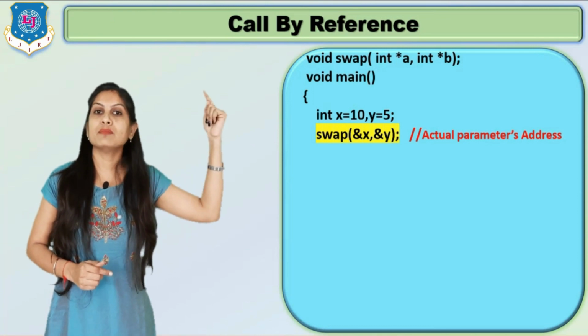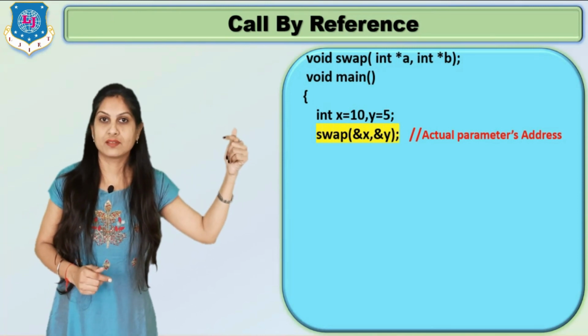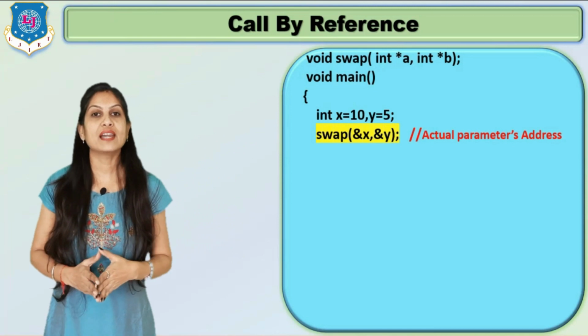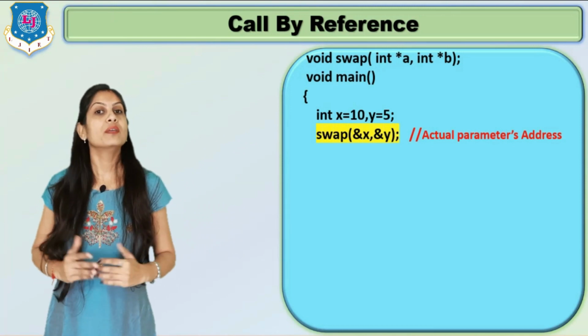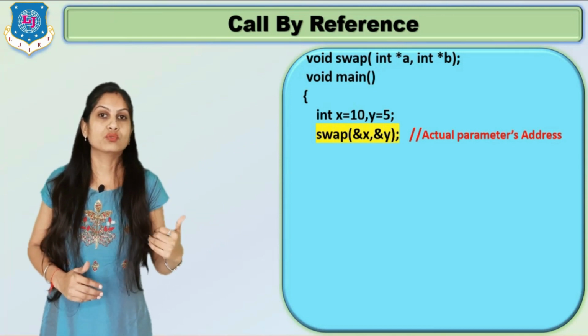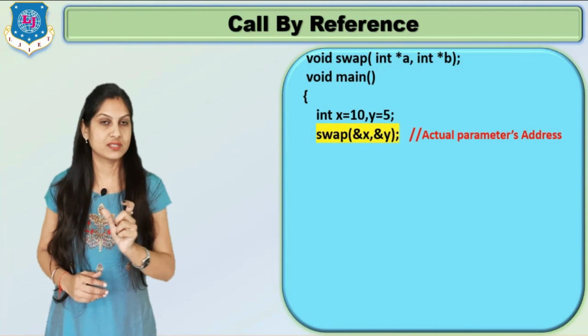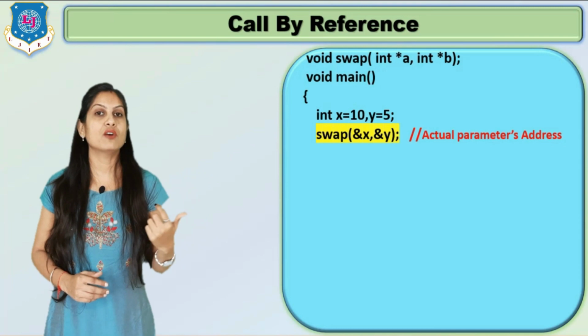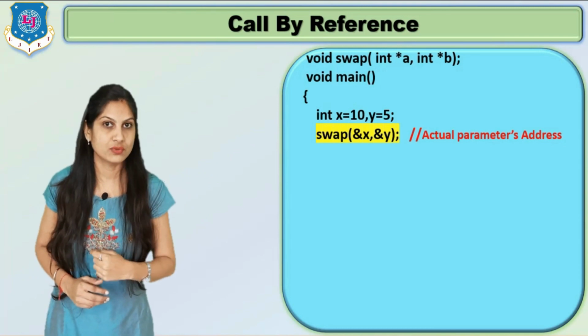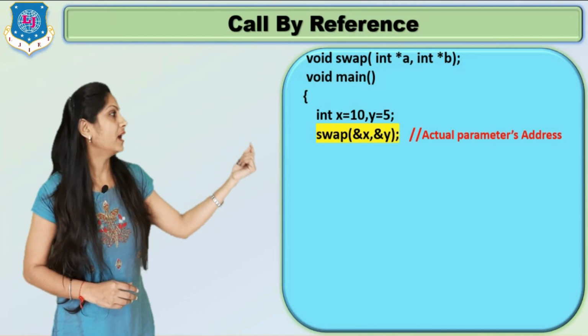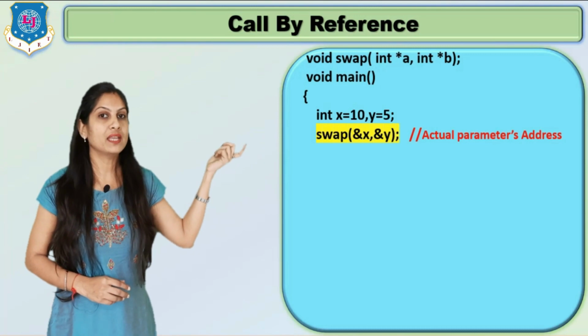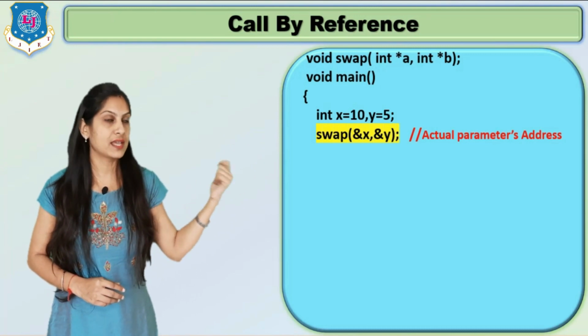So our method name is call by address, but in the previous method we were writing just x, so the meaning is call by value. So only the value we put in the calling of the function, and now in this method we have to pass the address also. So address of x, address of y. This is the main difference between the first and second.